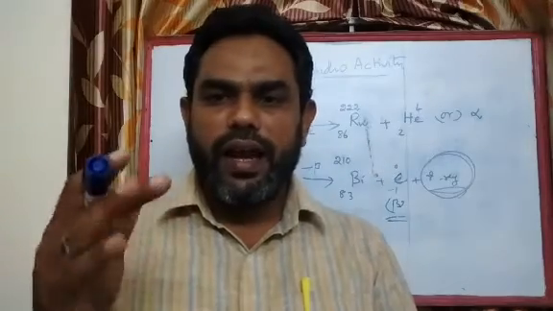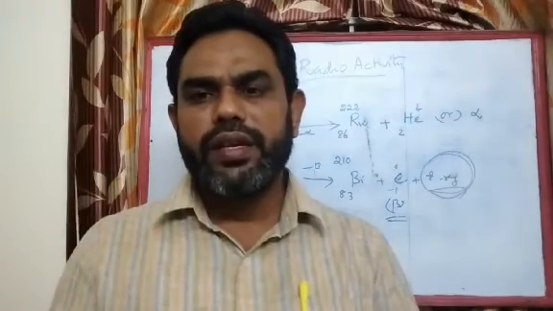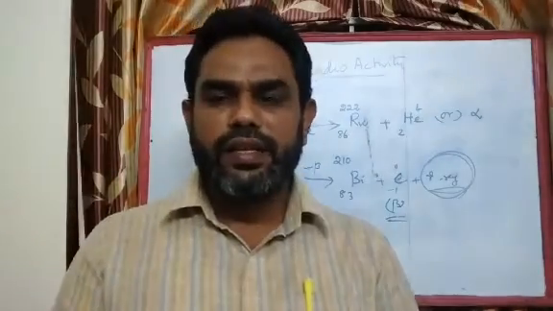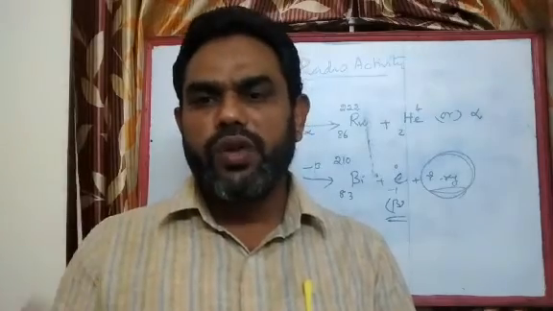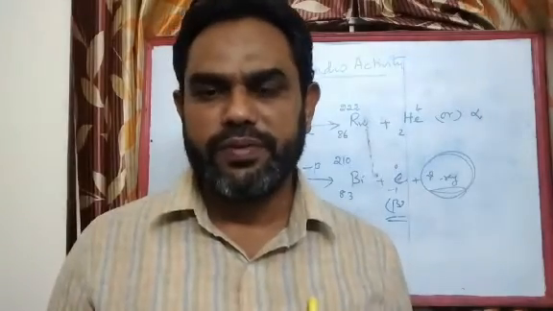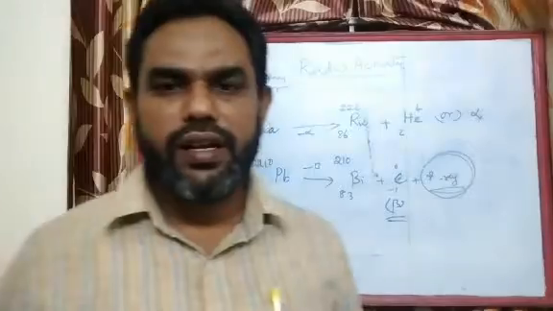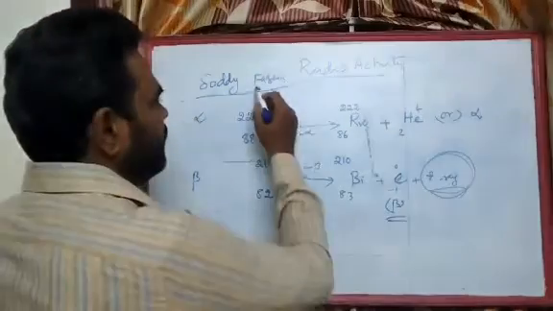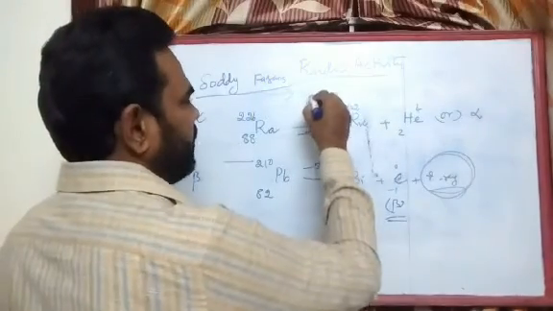If a radioactive element emits a beta radiation, then it gets shifted 1 unit right in the periodic table. Okay, so this displacement is called the group displacement law.